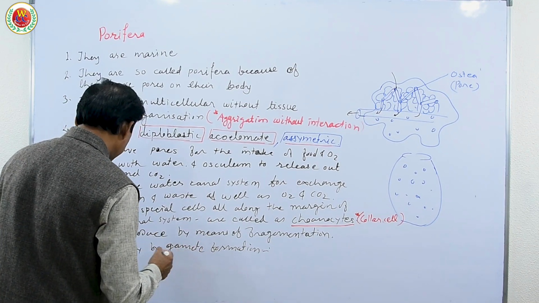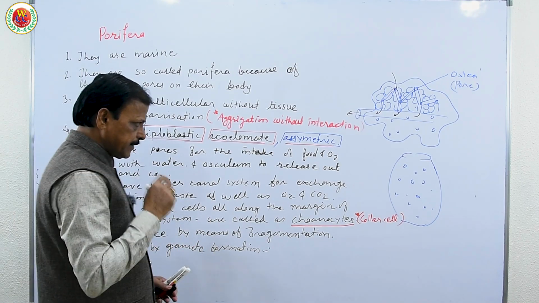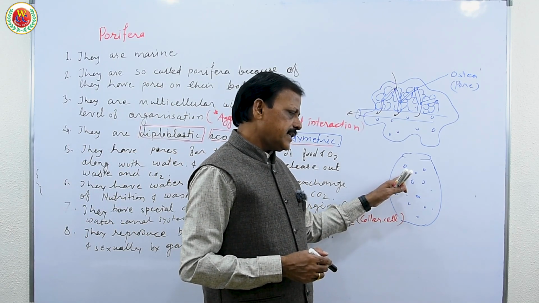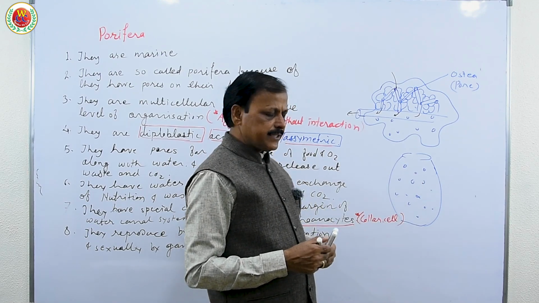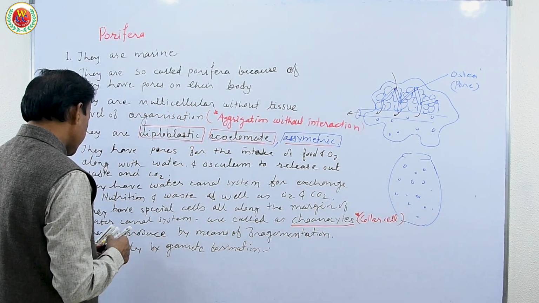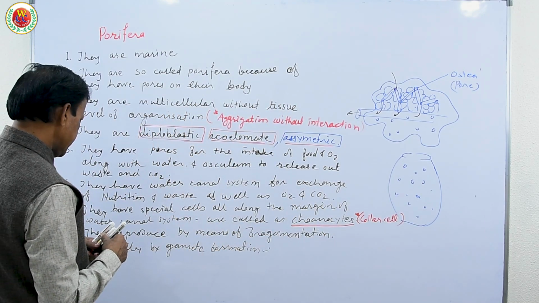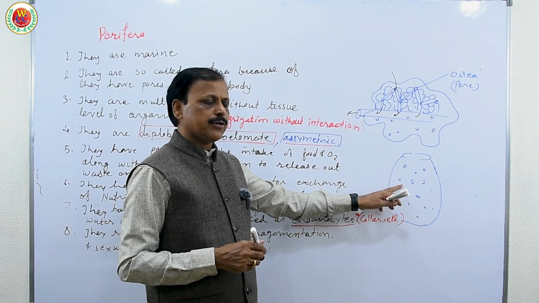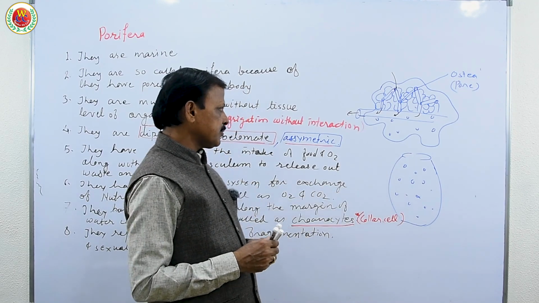They fuse and form the zygote. So their fertilization, very important: fertilization occurs within. So fertilization is internal and development is external. So here, very important to note that they don't have reproductive organ, but still they reproduce by means of gamete formation and zygote.